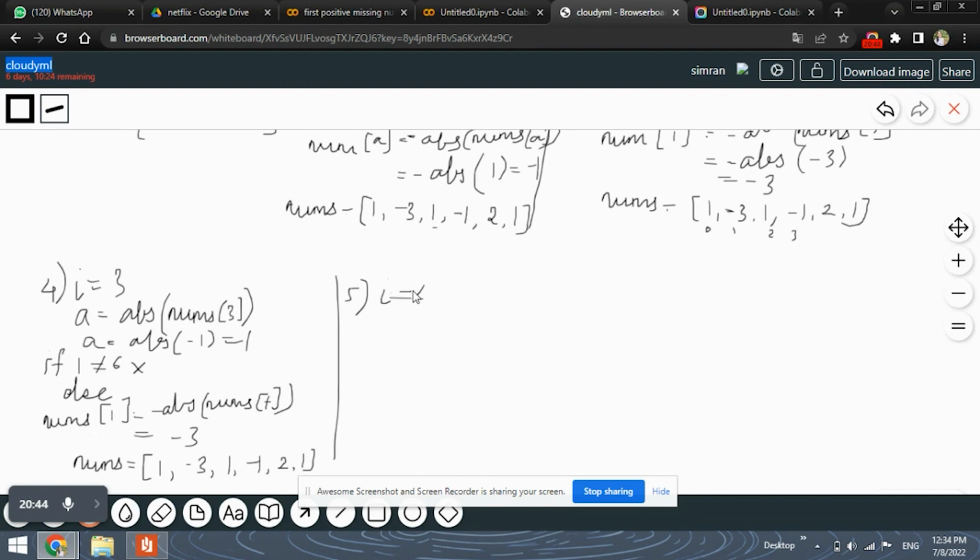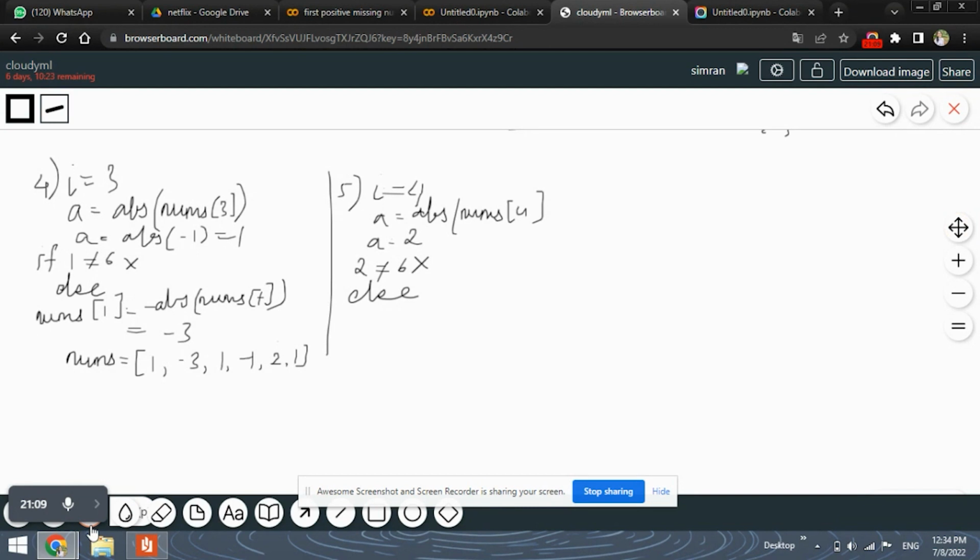The value of I is 4. Then we will find out the A, which will be the absolute of nums of 4. Now the fourth element is 2. Correct? So A will be 2. Then 2 is not equal to 6, so the if condition is not satisfied and we go to the else condition.